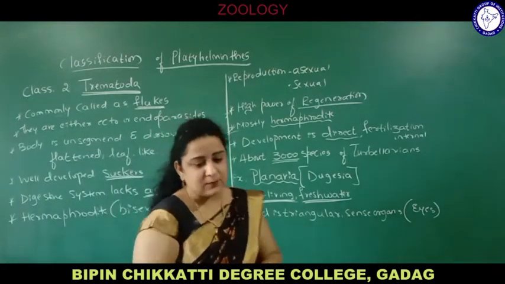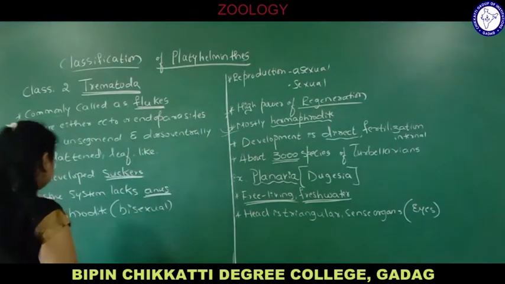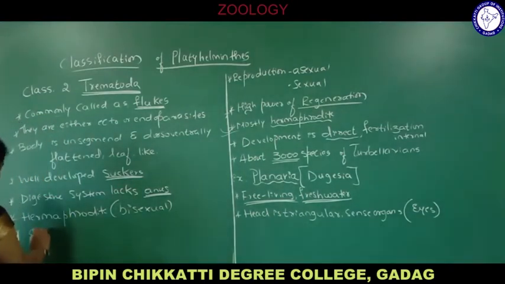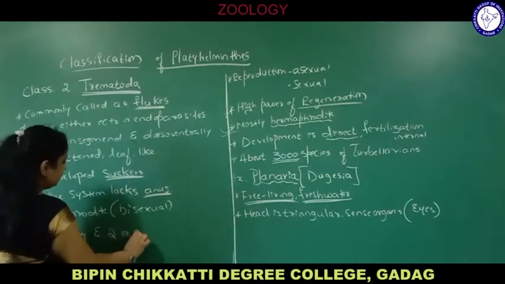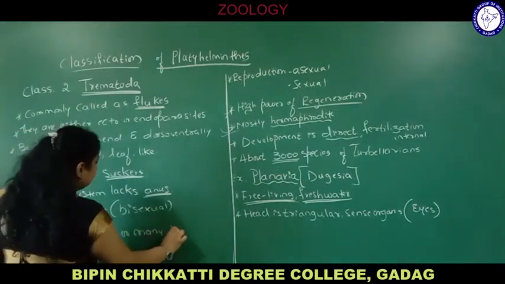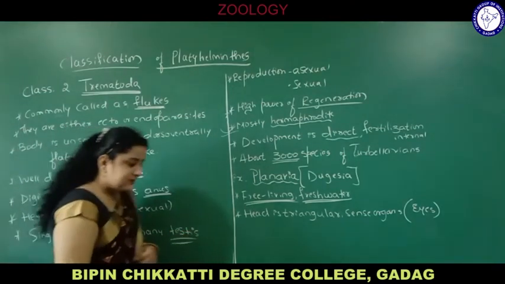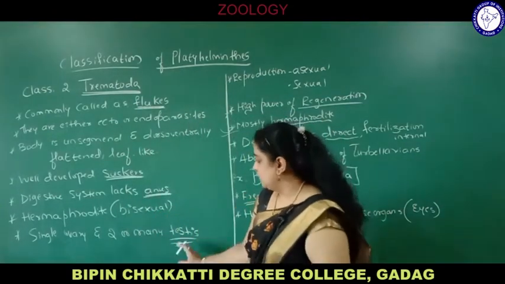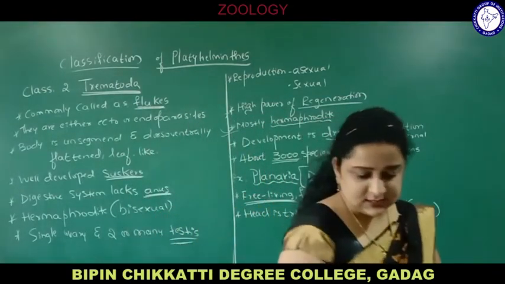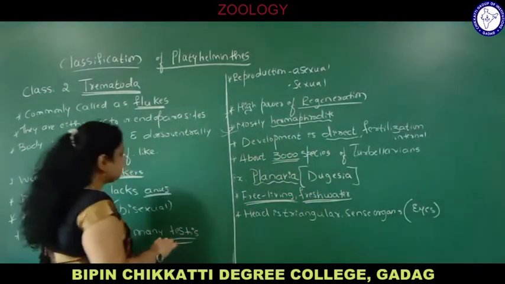They contain a single ovary and two or many testes. As they produce both eggs and sperms in the same individual, one ovary is present and two or many testes are present.